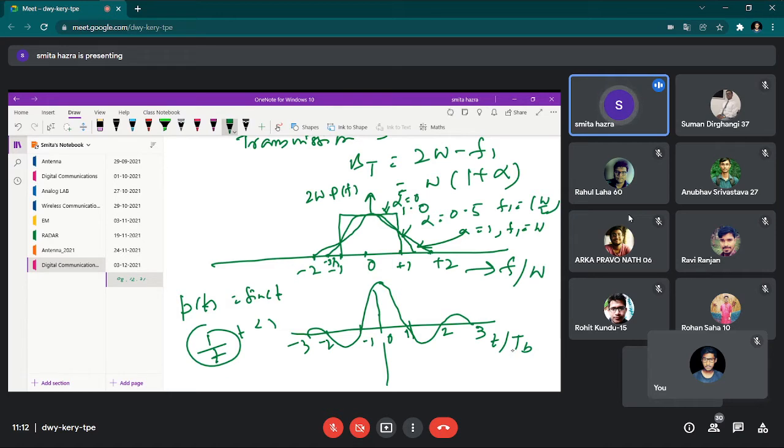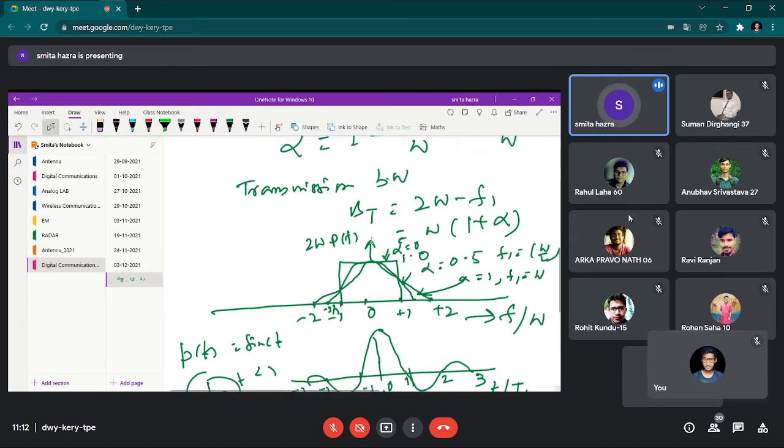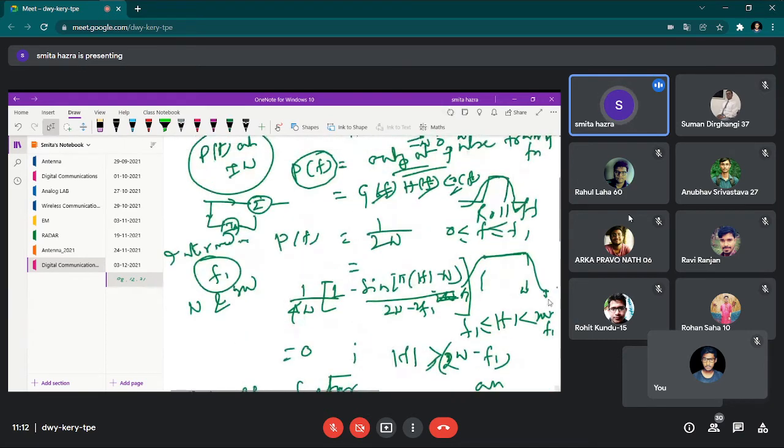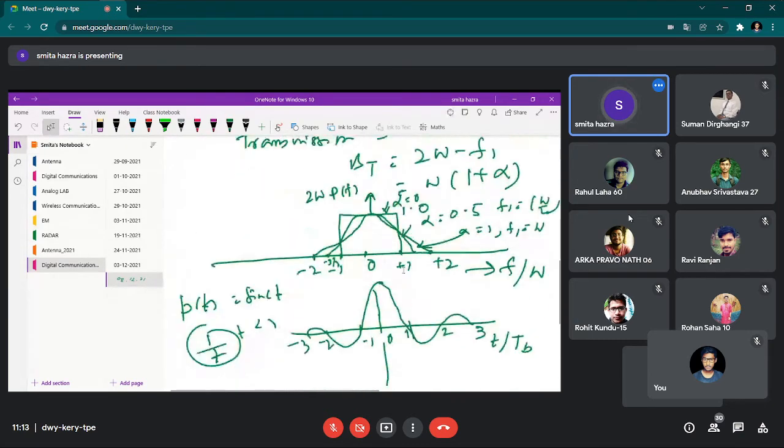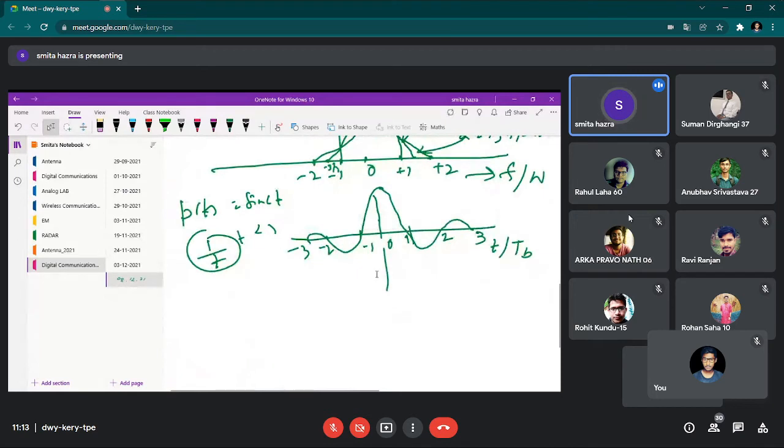But if we use the raised cosine spectrum, then because of this roll-off function, our sinc function gets modified with the effect of 1 by t square and even higher powers of that. Because of that, we get the fall of the function at the intermediate positions also.